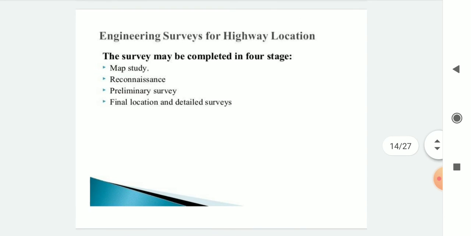In the preliminary survey we have to fix the different site locations, and then select the exact location or exact position where we have to construct the highway, and the center line or the alignment. Then final location and detailed survey. After fixing about 8 or 9 spots, we have to select one final location and do the detailed survey of that spot. Okay, and after getting the final location detailed survey, we have to start the actual construction.